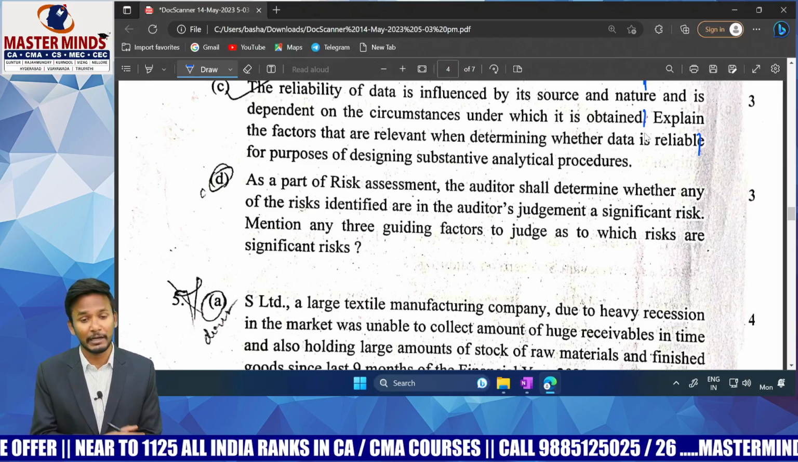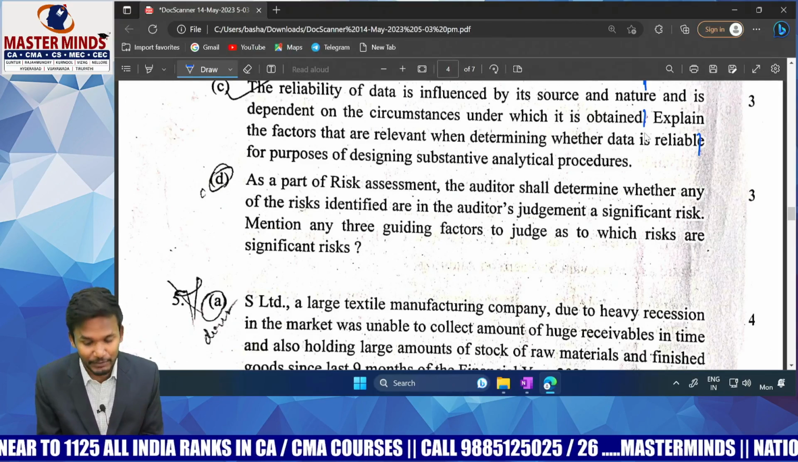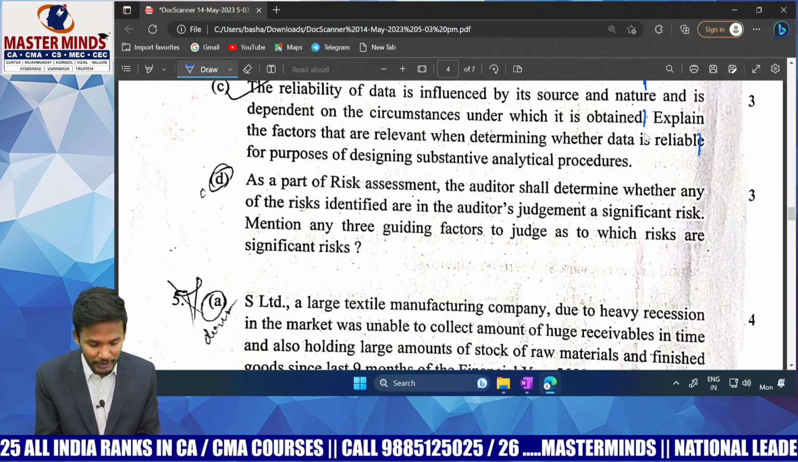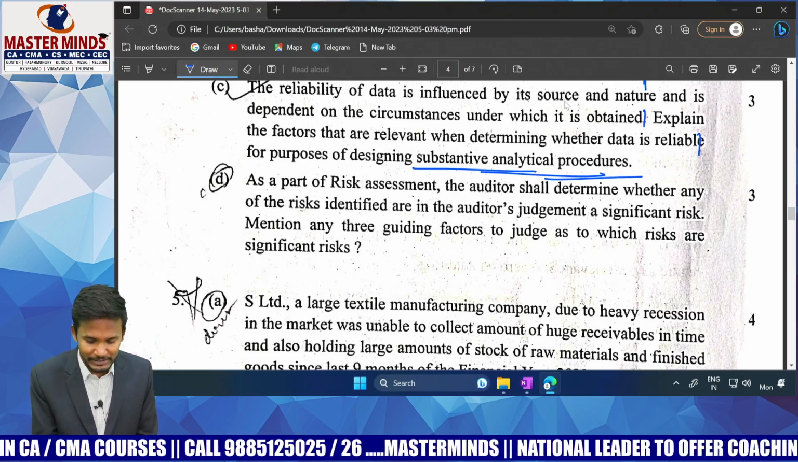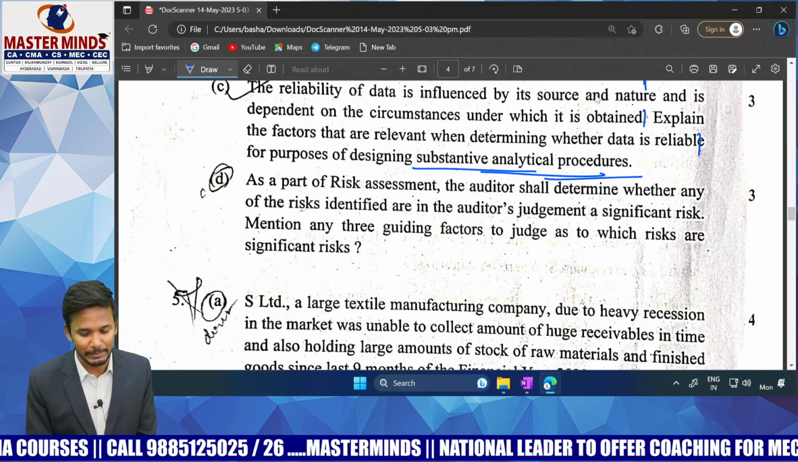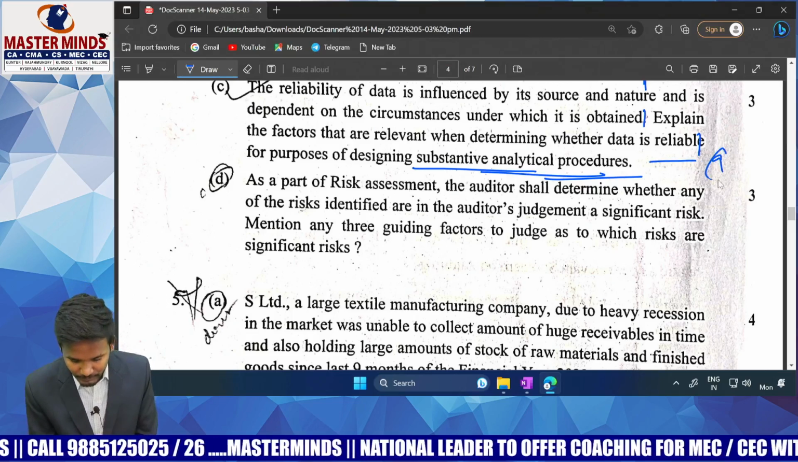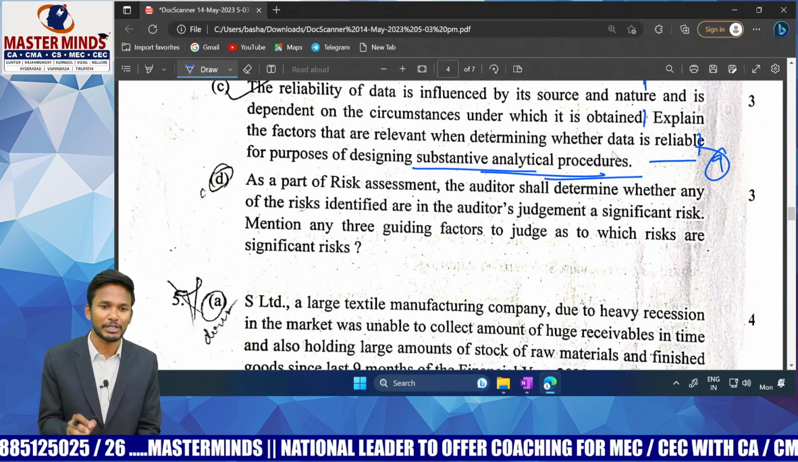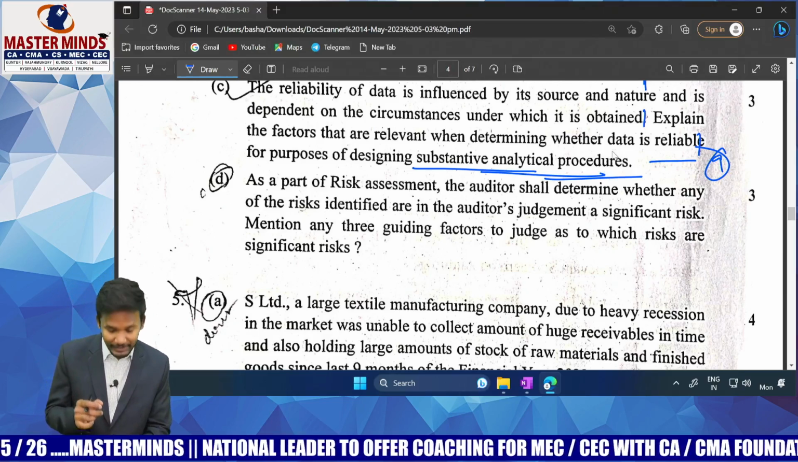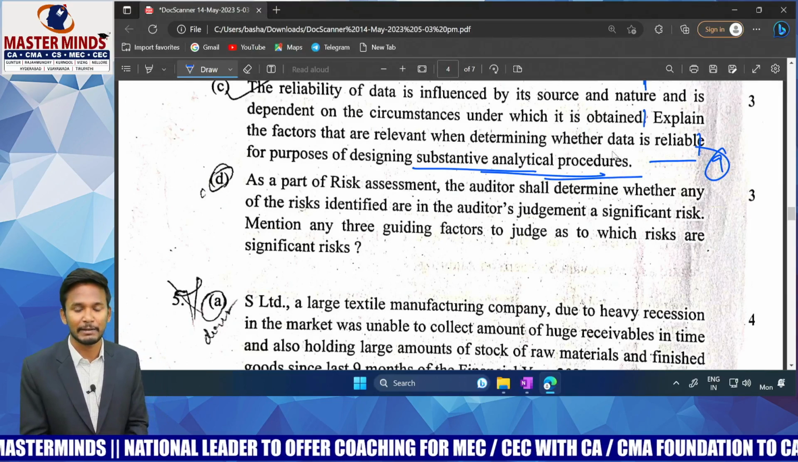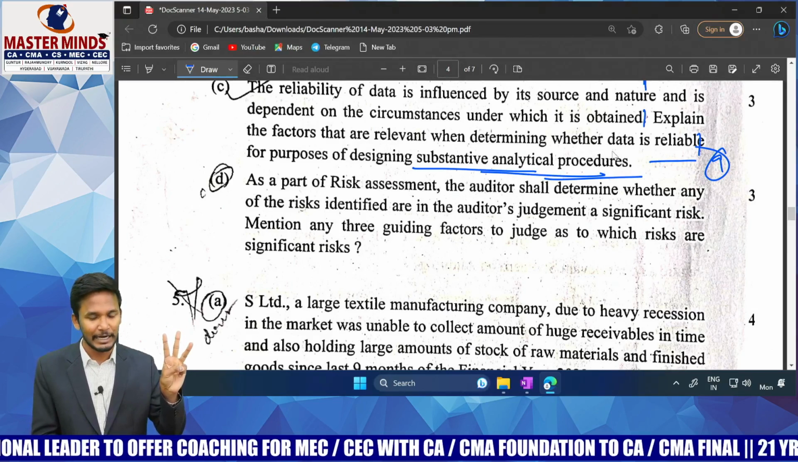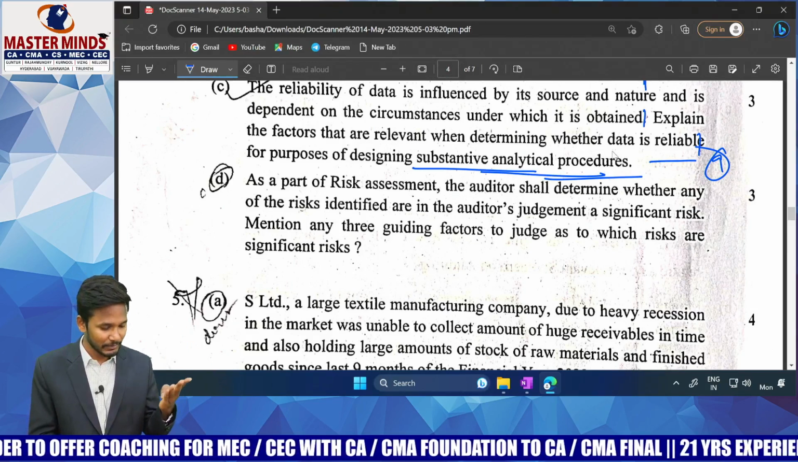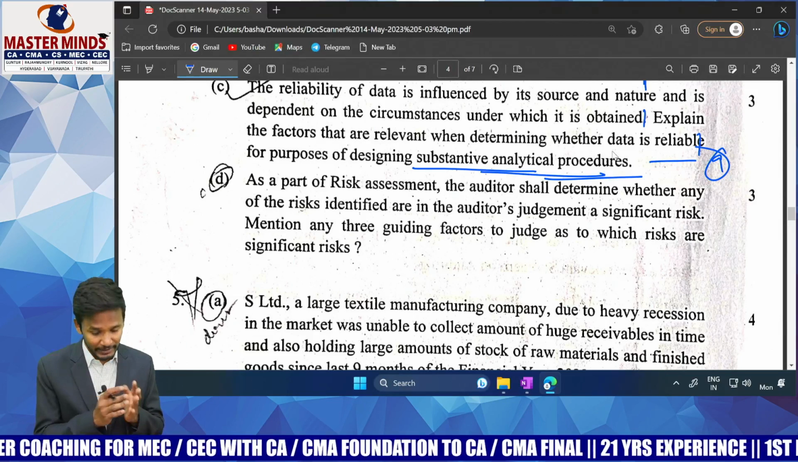So people end up writing that answer, but you are supposed to read the entire question. If you read the entire question, you will come to the conclusion about what this question is about: substantive analytical procedure. This statement is as it is in the analytical procedure chapter, question number 9. Now, when designing an analytical procedure, we will think about the source of the data, the reliability of the data, comparability, predictability, and disaggregation.